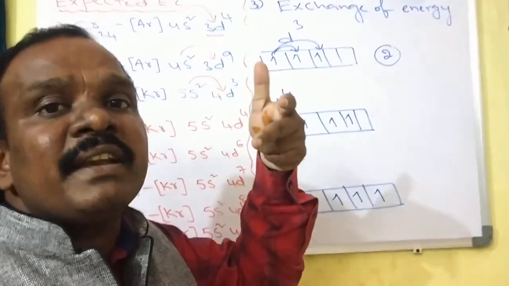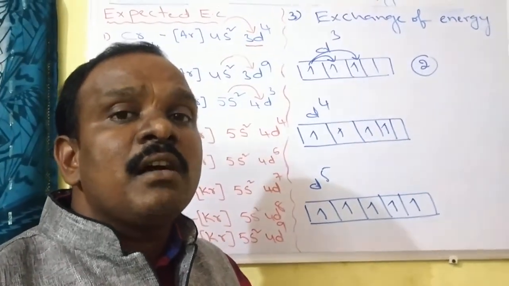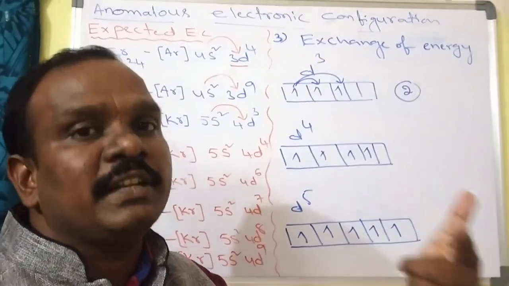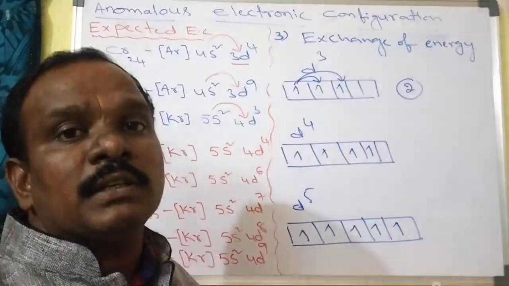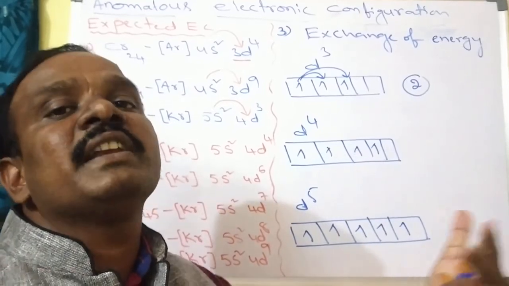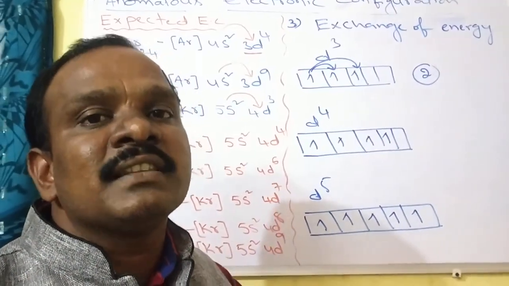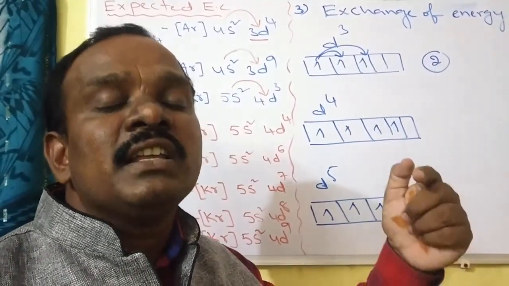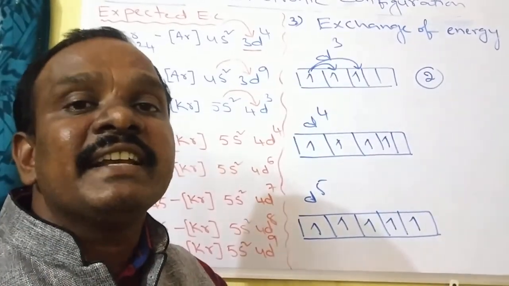More energetic elements have less stability. Less energetic elements have more stability. So if more jumps are possible, exchange of energy takes place, meaning loss of energy takes place. If the element loses energy, then it gets stability.